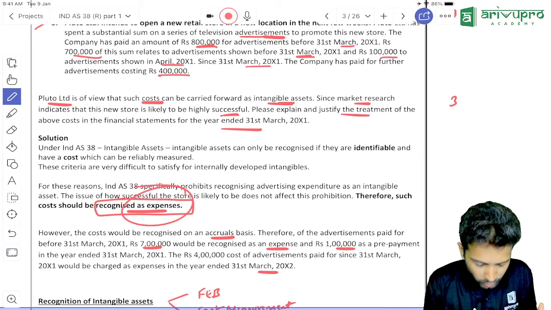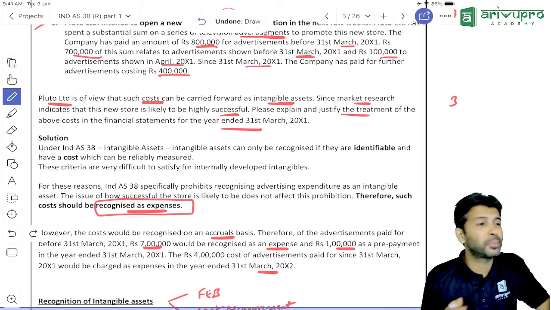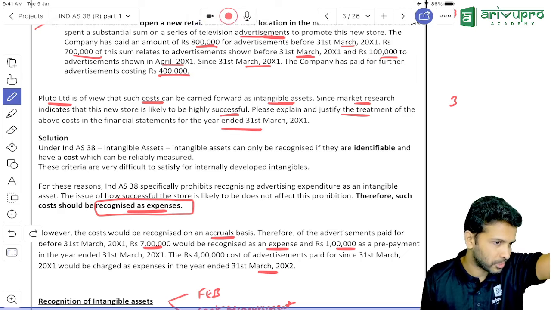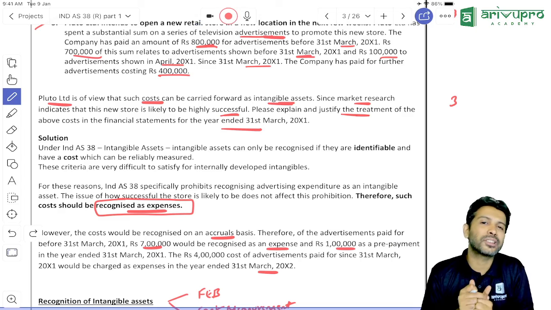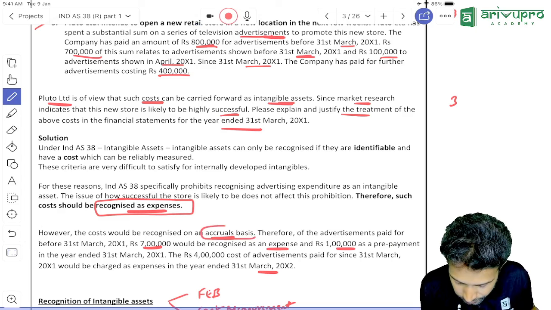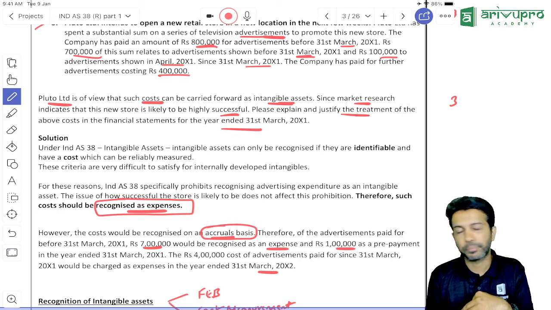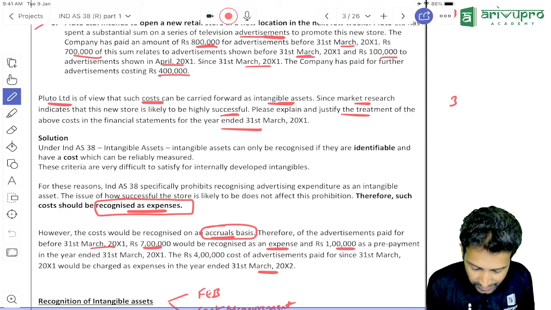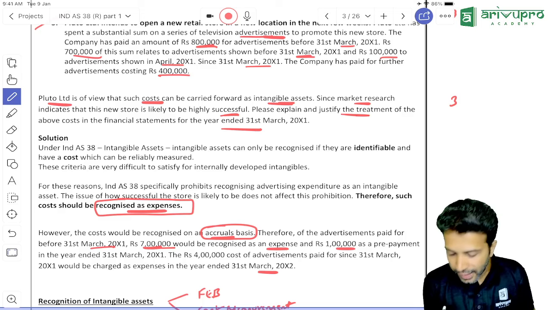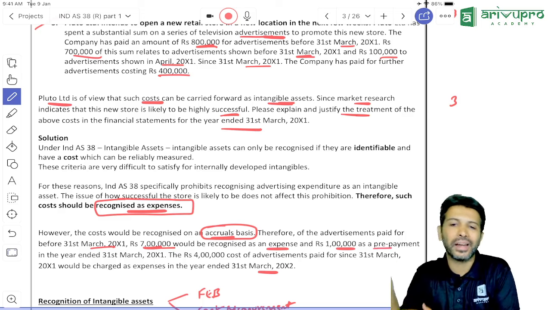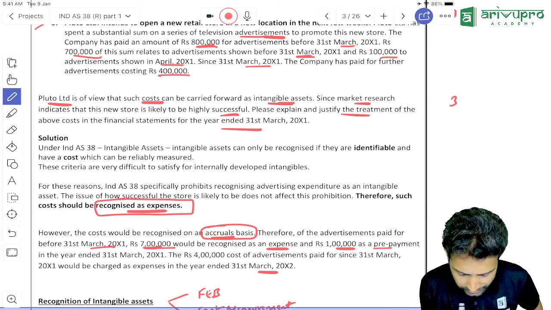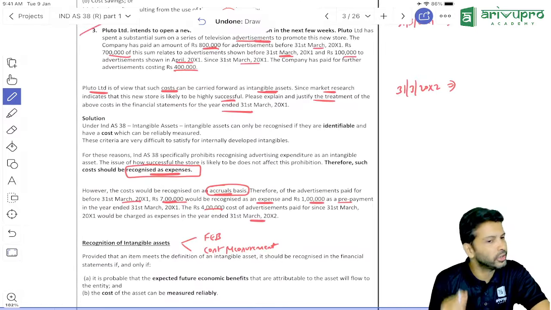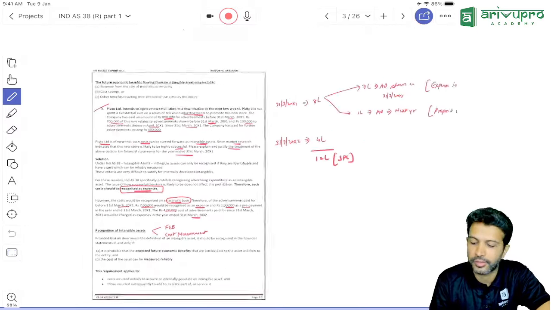First point you will write is that this advertisement expenditure should be recognized as an expense. It cannot be capitalized as an intangible asset. Second, you need to write whether expense is recognized on a payment basis or accrual basis. Accrual basis. Then you will write that out of the 8 lakh expenditure incurred in 31st March 20X1, only 7 lakh will be recognized as an expense. The balance 1 lakh you have to recognize as a prepaid expenditure. And the 4 lakh expenditure, will you recognize it in the current year or next year? Next year itself. These 2 or 3 points you need to put across, if at all it comes.